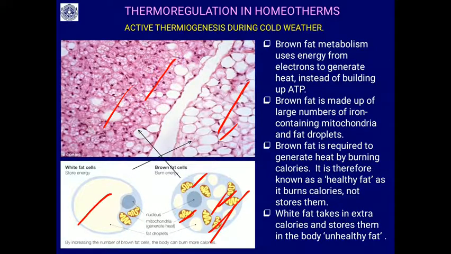Brown fat is required to generate heat by burning calories. It is therefore known as healthy fat, as it burns calories, not stores them. That is why one has to develop more brown fat cells in the body rather than white fat cells. The white fat cells just store unhealthy fat. By doing a lot of exercise, one can convert these white fat cells into brown fat cells, which help the body keep warm during cold conditions.